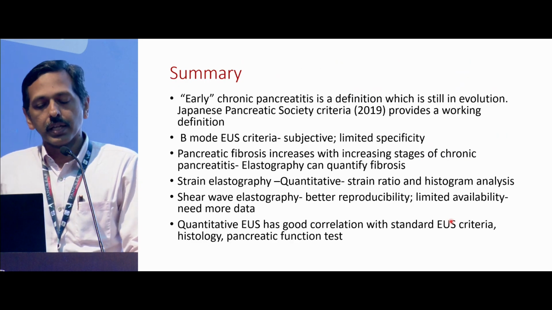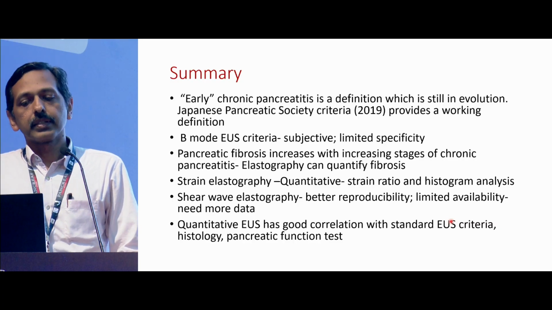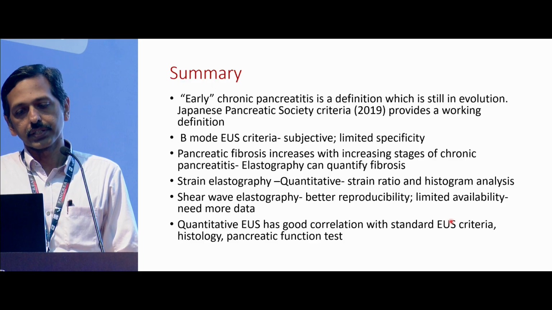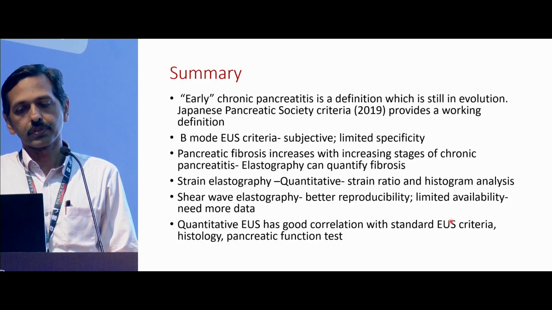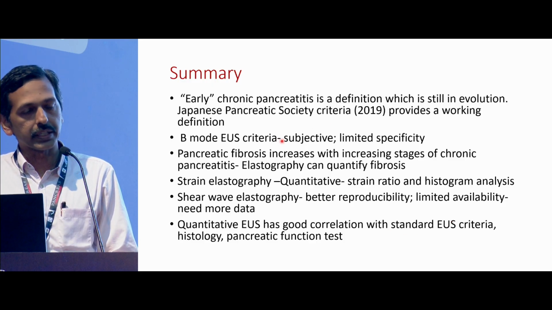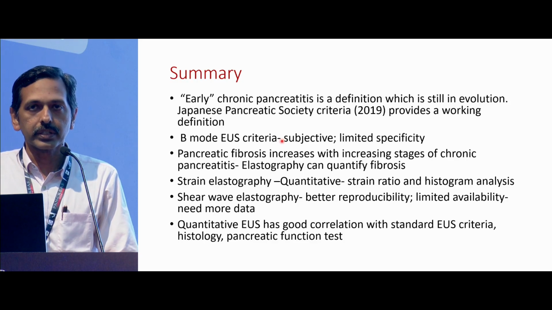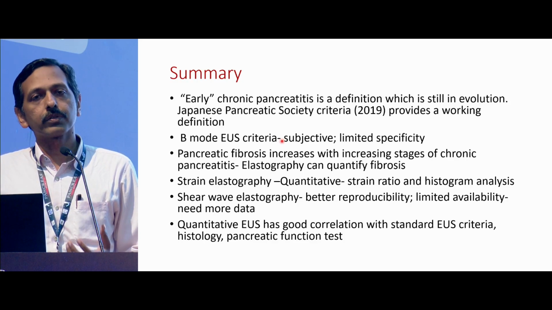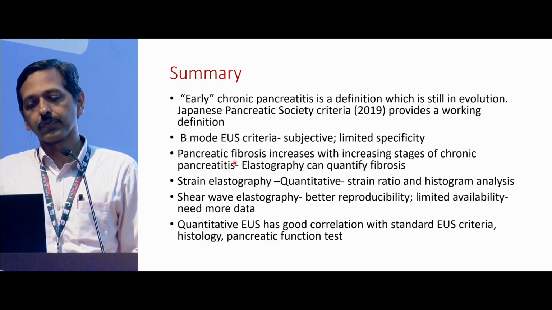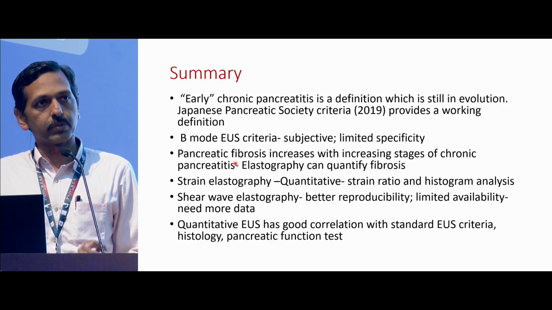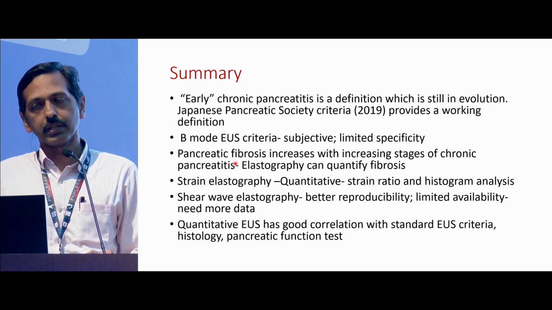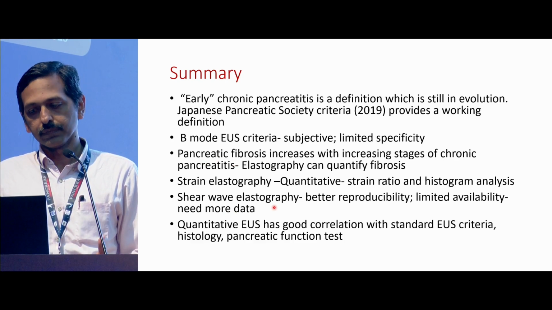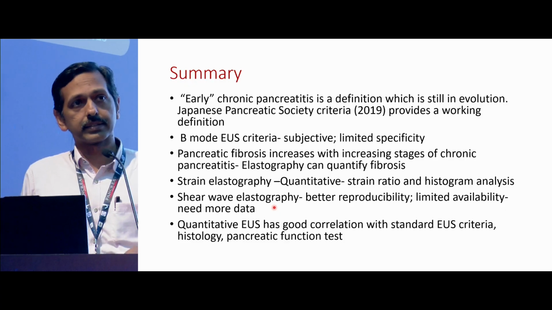So to summarize, early chronic pancreatitis is still a definition in evolution. We don't have clear-cut diagnostic criteria, but the basic definition right now is what has been offered by the Japanese Pancreatic Society. B-mode EUS criteria is quite subjective, so it has limited specificity. So there's been a lot of interest in identifying pancreatic fibrosis by elastography. We do it in two ways, strain elastography and shear wave elastography. Shear wave elastography is much more reproducible, but has limited availability as of now in India.